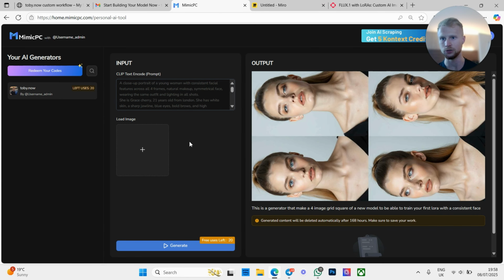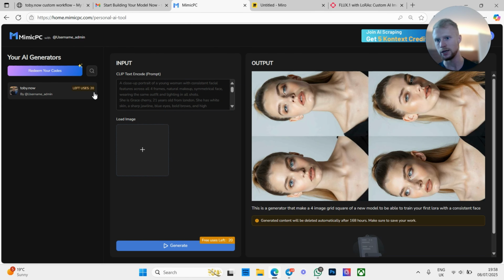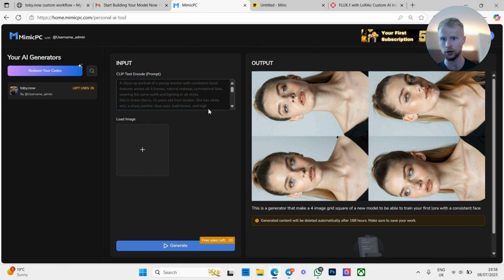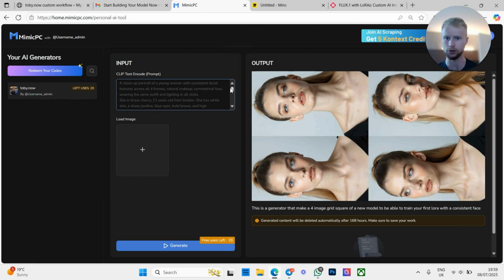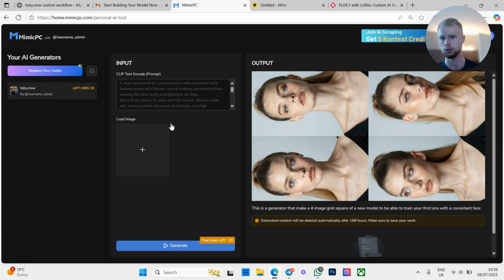Now this is going to be public to you guys. Unfortunately it is going to cost a little bit of money, mainly because I haven't worked out a way to make this generator free yet. So it's going to cost like £5. But once I work out a way to create this generator and make it free, I'm going to be able to do so and give it to you guys. At the moment, it costs me tokens each time you guys use it, so I've had to put a very small price tag on it. But this is going to save you hours of work. There's no profit margin on this either. It's a flat rate, it's just going to break even, paying for the tokens that come out of my side. So apologies, but hopefully I can get it free in the future.